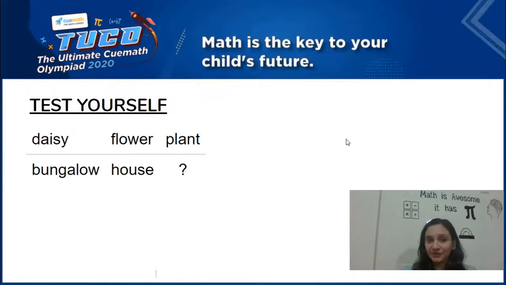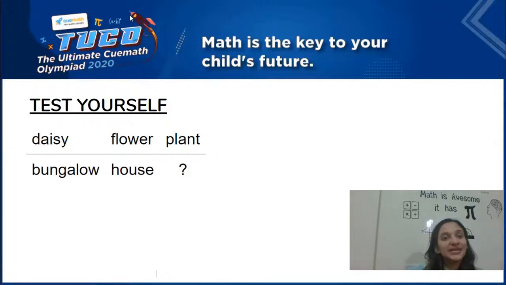Before we start with today's masterclass, before we actually dive into the concept of analogy and classification, here is a quick test for yourself. It says here, daisy, flower is a plant. Basically, when we're talking about daisy and flower, these both come from the category of plant. In the same way, when we're talking about a bungalow and a house, which category do they come from? There is a question mark that you can see. So you have to answer which category they belong to. Just as daisy and flower belong to the category of plants, bungalow and house belong to which category? You can put your answers in the comment section if you know the answer to this.